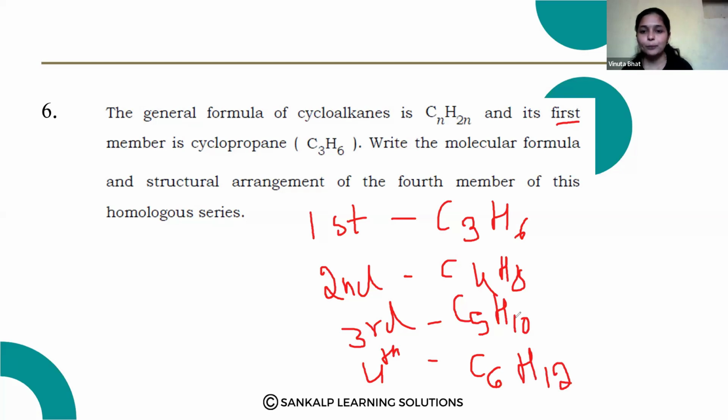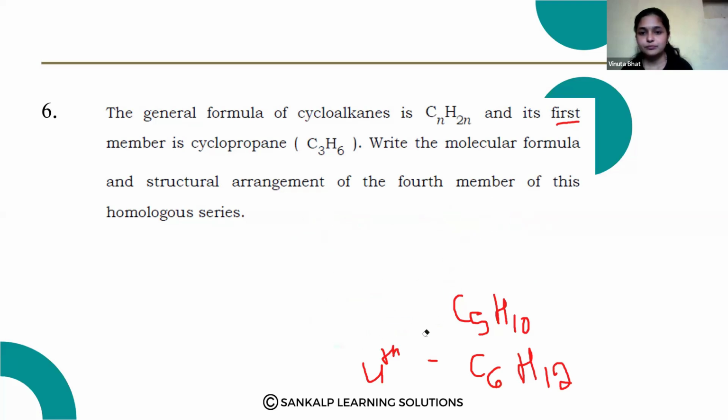Okay, the third member is C5H10, and the fourth member is C6H12. C6H12 is the fourth member. Then the structural arrangement of the fourth member of this homologous series.